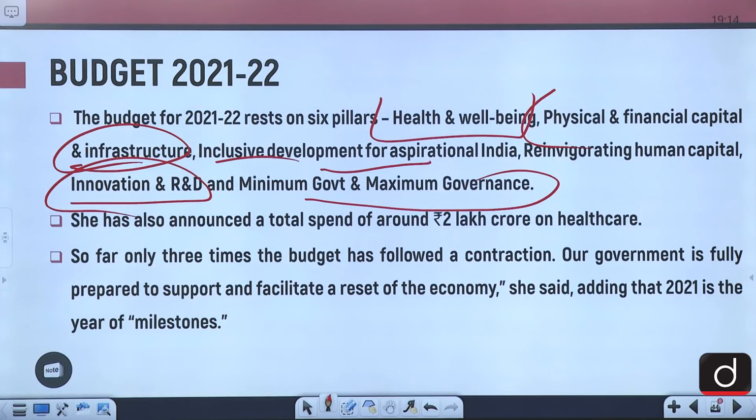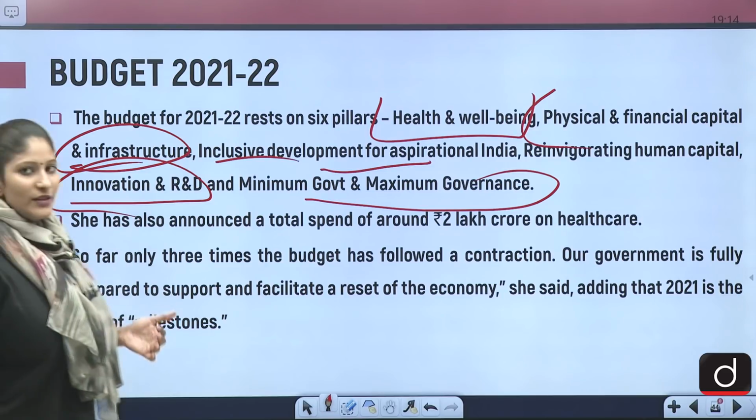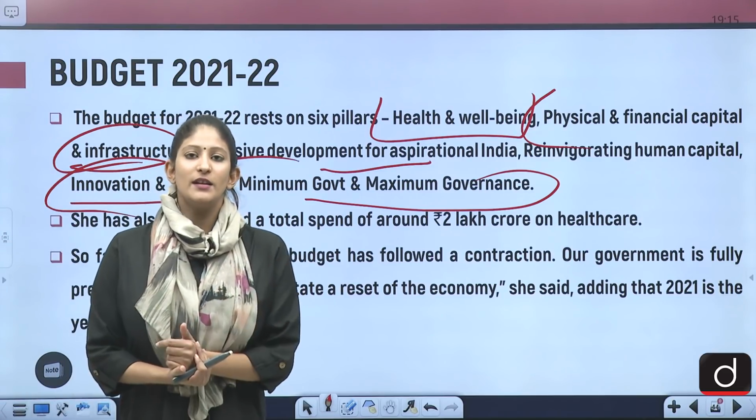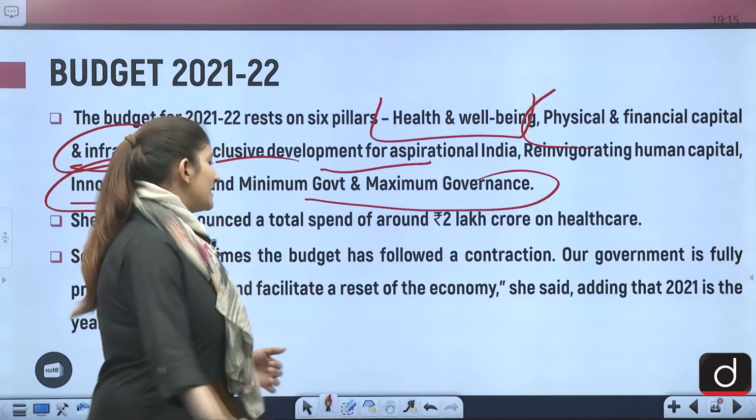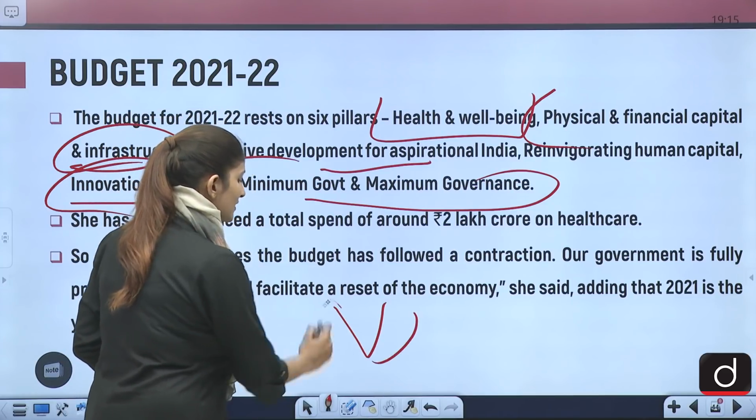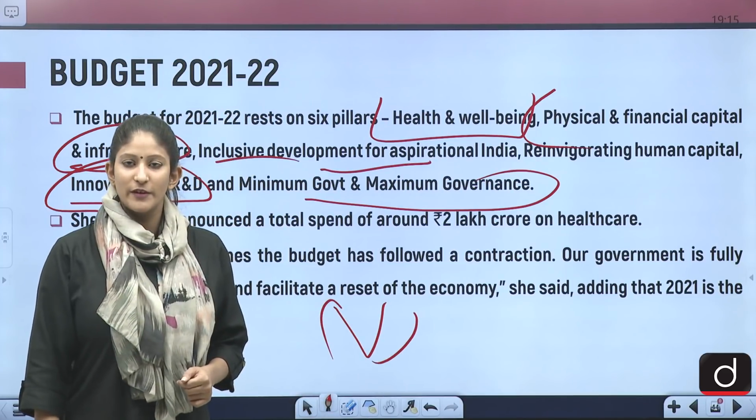Now it's all about data. Kindly pay attention. Now, Sitharaman, the finance minister, has announced a total spend of around 2 lakh crore on healthcare. So far, only 3 times the budget has followed a contraction. She said that our government is fully prepared to support and facilitate the reset of the economy. Okay, reset of the economy. The economy of India is seeing a V-shaped recovery. We have discussed the V-shaped recovery in the Economic Survey of India, right?